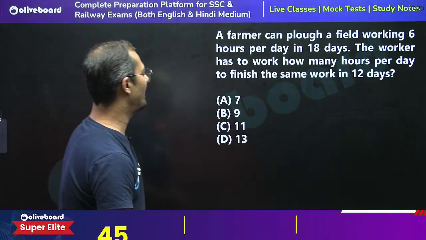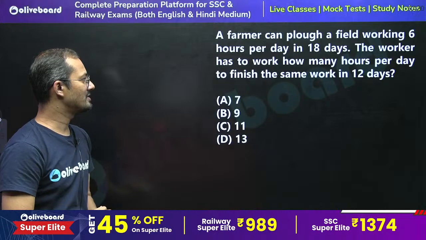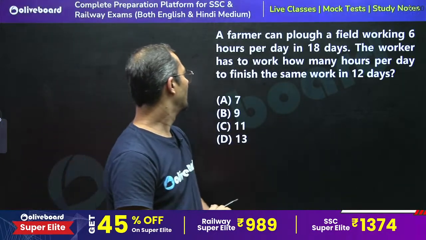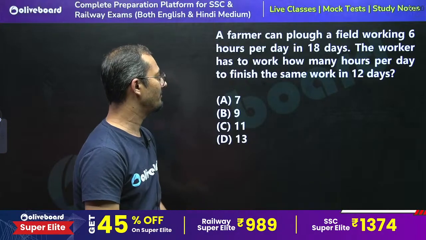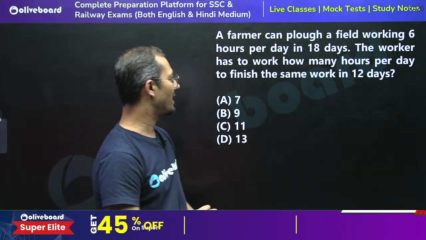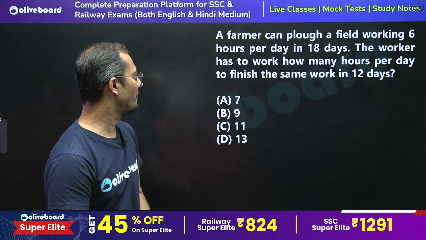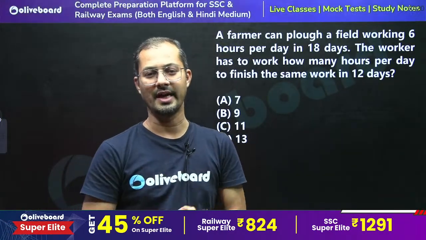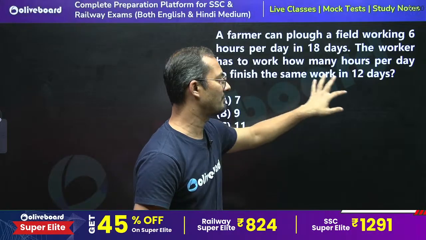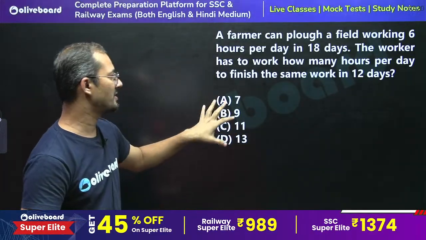Tell me what is the answer for this question. The farmer can plow a field working 6 hours a day in 18 days, right? The worker has to work how many hours per day to finish the same work in 12 days? So here we have to consider that the efficiency of farmer and worker is going to be the same, right? Because we have no information of such kind.